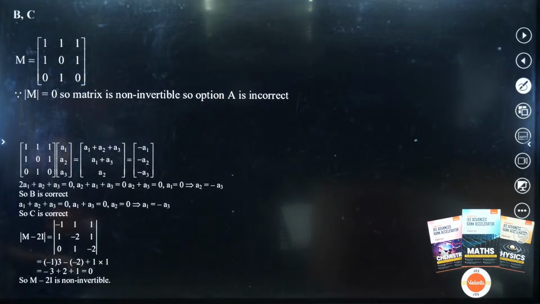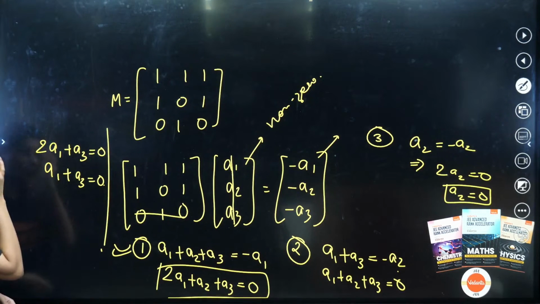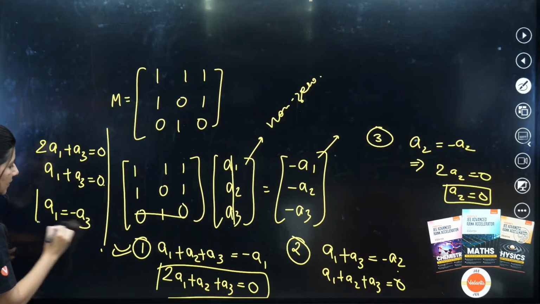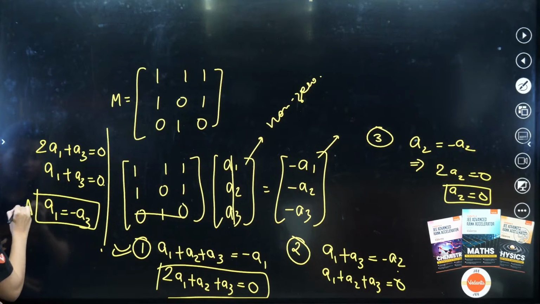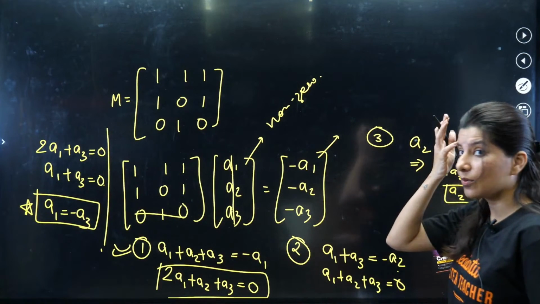Okay, one second. a2 is 0 and a1 plus a3 is 0. Correct. So what we are going to get is a1 is equal to minus a3.